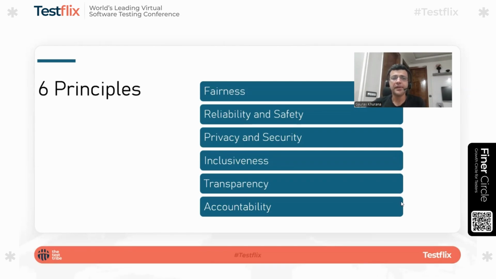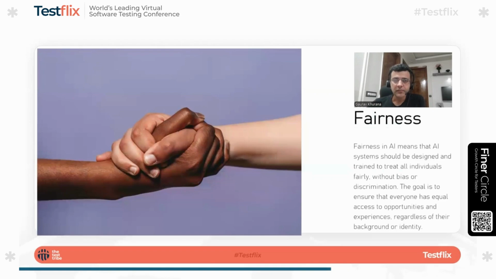Different companies might use different words for them, right? Google might have a slightly different version, but they all are meant to make AI responsible. So let's start with the first principle, called fairness.